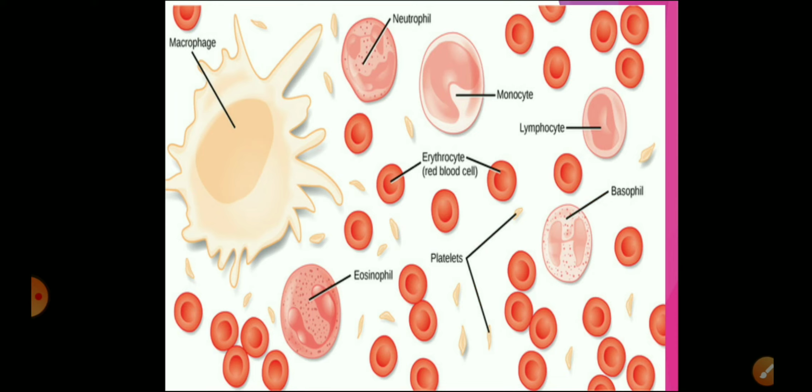Now in this picture, you can see all the different types of cells. What you find in large number and red in color are the RBCs or the erythrocytes. Then you can see the largest cell, that is a macrophage. Then you can see the three different types of granulocytes, neutrophil, basophil and eosinophil. You can also see the monocytes and lymphocytes. In between, you can see thin yellow colored structures, those are the platelets. So this picture explains the different components of blood.